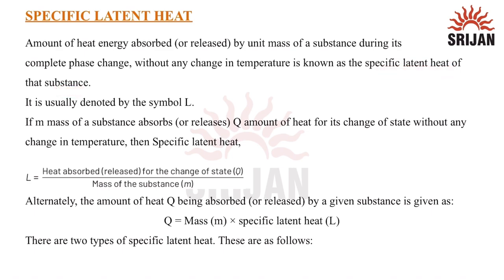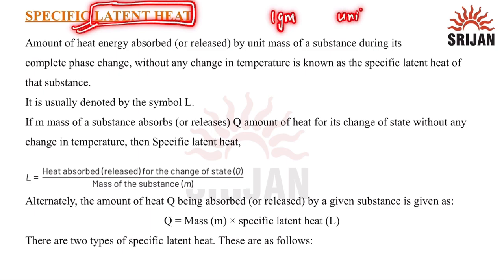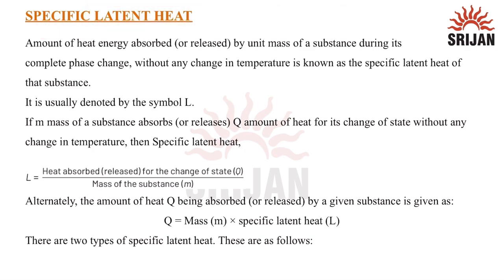It is known as the specific latent heat of the substance. Now we already know the latent heat definition. So if we use this definition for a single gram or for a unit mass, let's say a unit kilogram, anything, we use the word specific. Now it is denoted by the letter L.